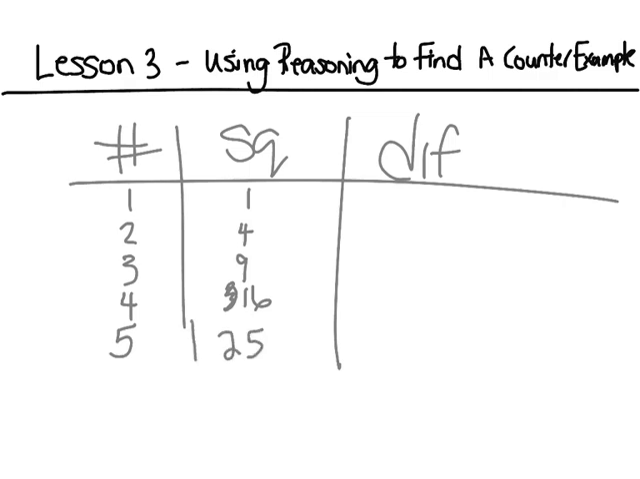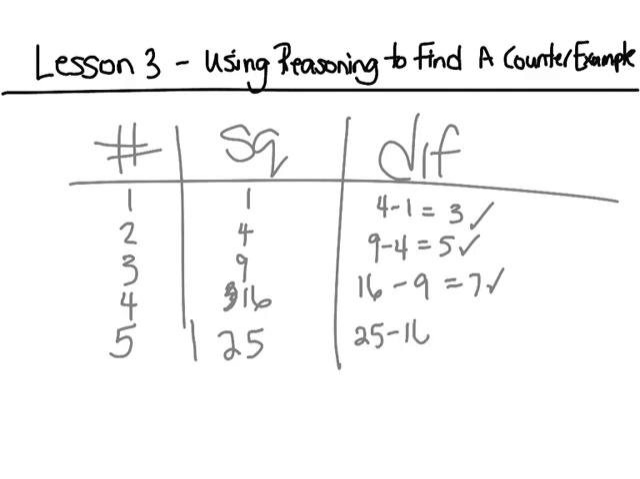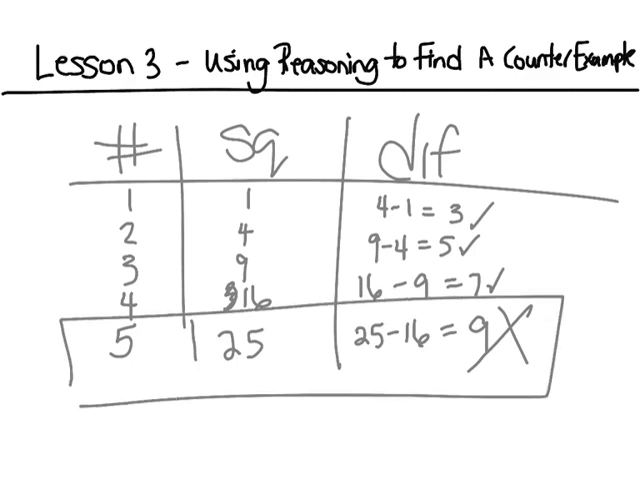And 25. 4 minus 1 is 3, which is prime. 9 minus 4 is 5, also prime. 16 minus 9 is 7, prime. 25 minus 16 is 9, not prime. So this would be a counterexample to Miss Douglas's conjecture, which is me. So to fix this, we could fix the conjecture by saying that the difference would be odd and not prime.